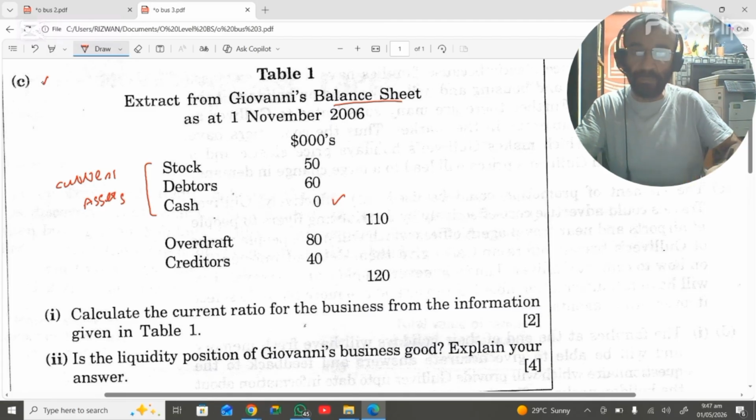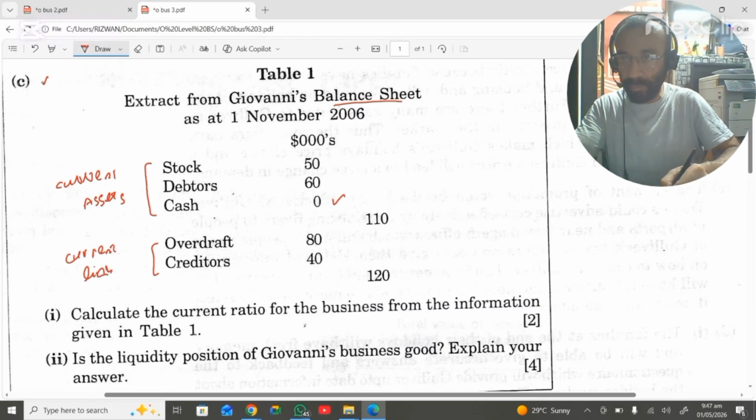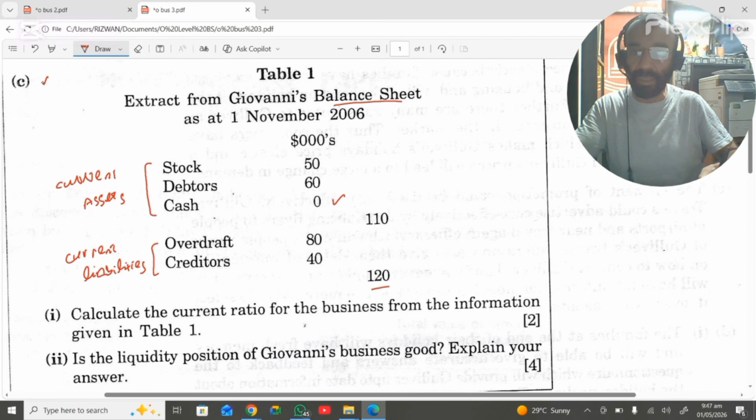These are actually $110,000, and here are current liabilities. And these are $120,000. So you can see clearly that the current liabilities are more than the current assets.